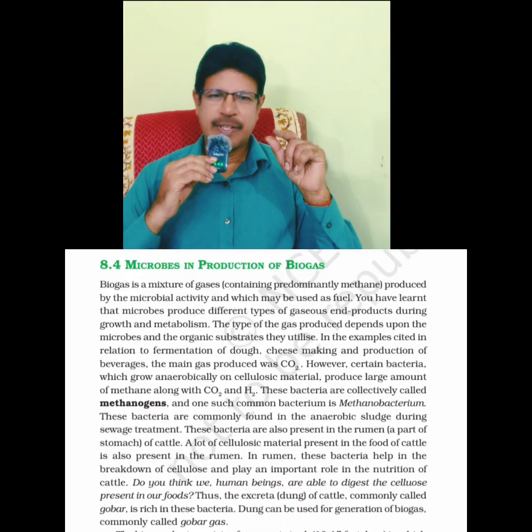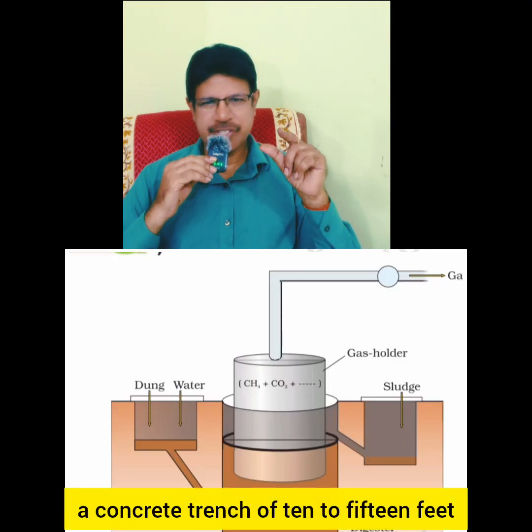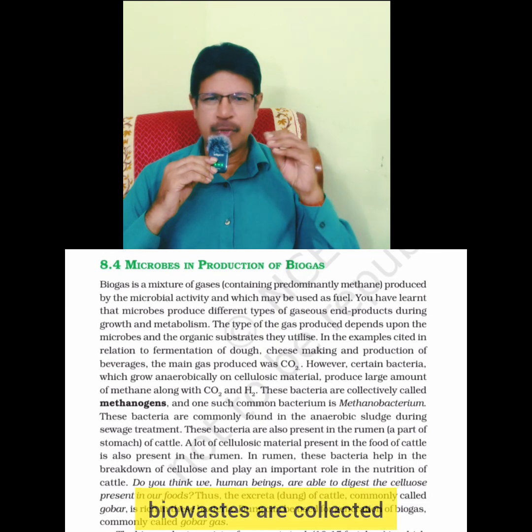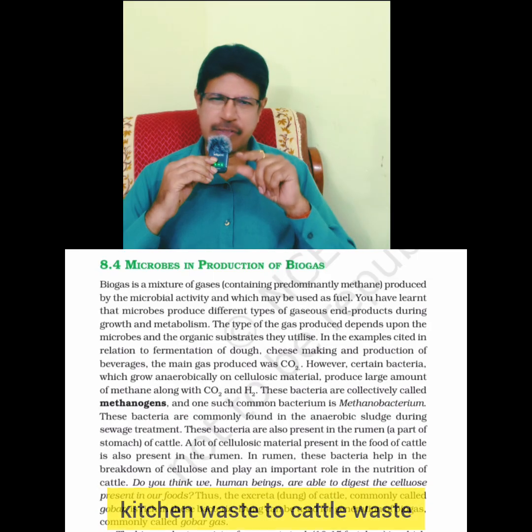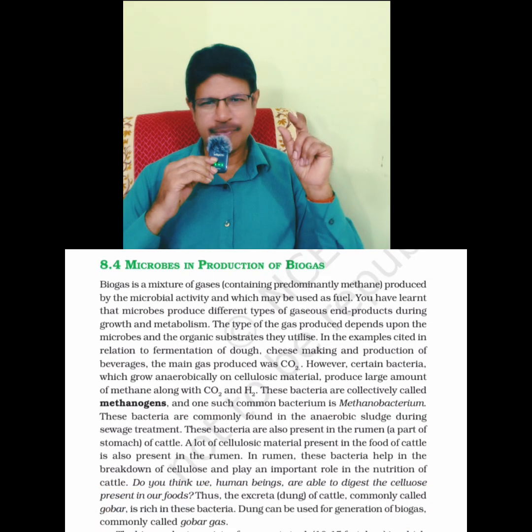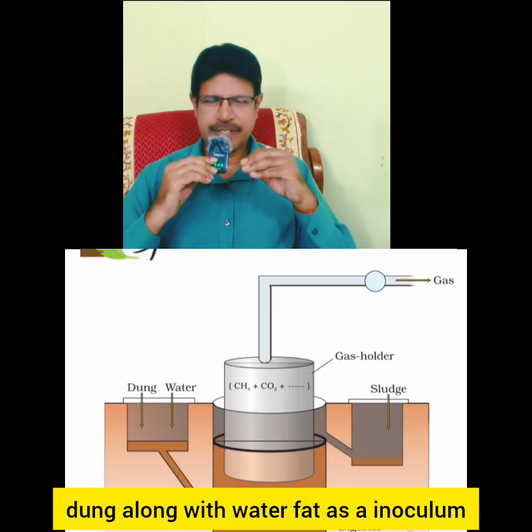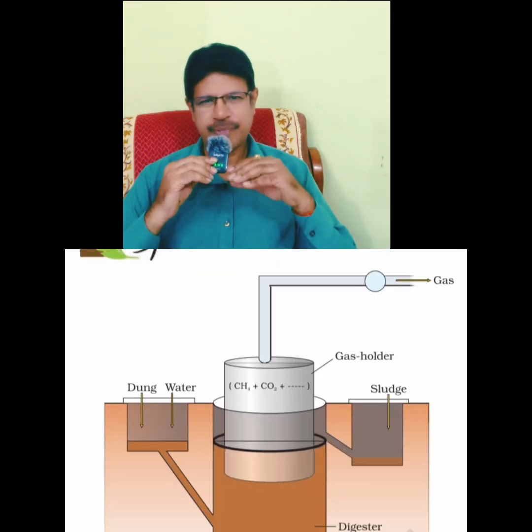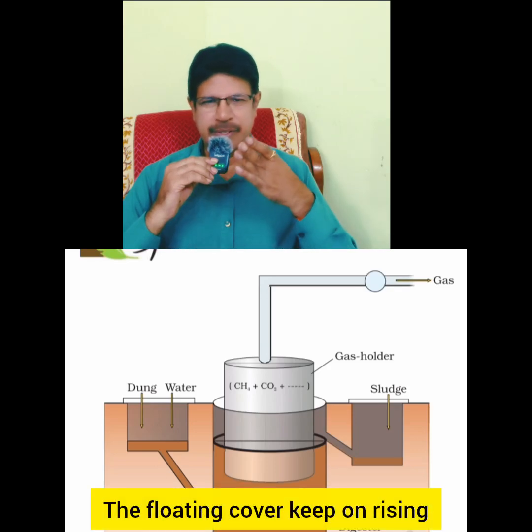Next, in a biogas plant or unit, in a concrete trench of 10 to 15 feet, bio waste is collected. Bio waste means organic matter, from kitchen waste to cattle waste. A slurry of dung along with water is fed as an inoculum. A floating cover is placed. The floating cover keeps on rising.